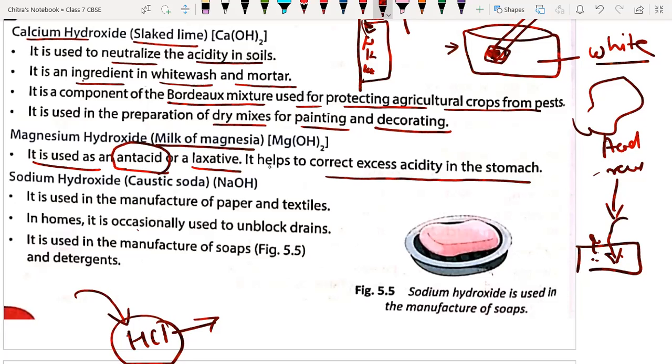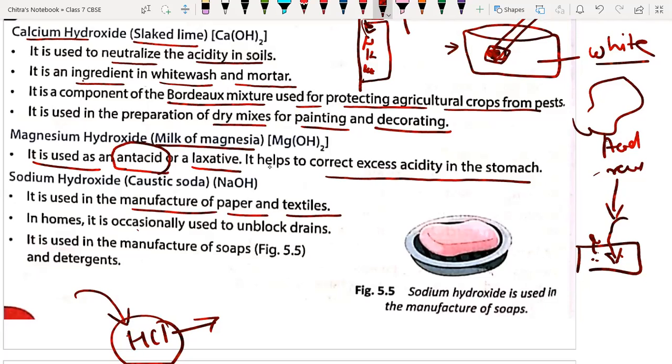Sodium hydroxide, which is nothing but caustic soda, is used in manufacturing paper and textiles. Sodium hydroxide is used for treating the material used in paper and textile industries.